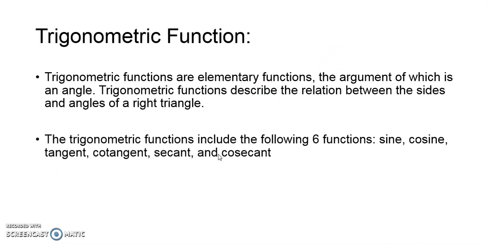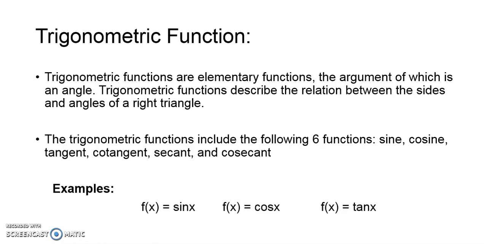The trigonometric functions include the following 6 functions, as we have discussed right now: sine, cosine, tangent, cotangent, secant, and cosecant. For example, f of x equals sine x, cos of x, tangent of x, and you can also express their reciprocals, that is secant, cosecant, and cotangent.